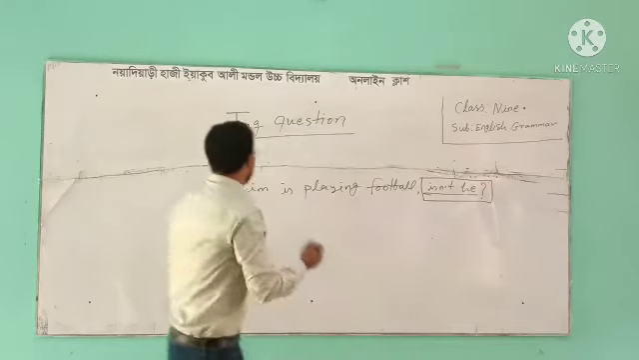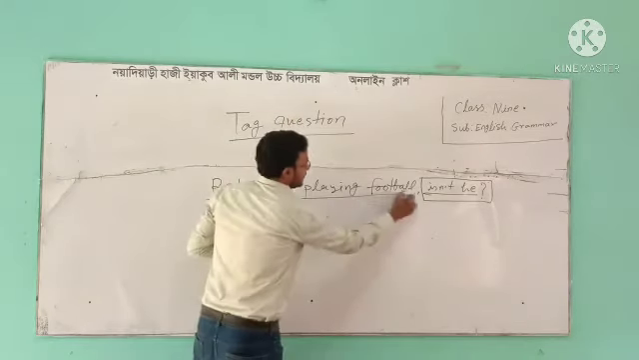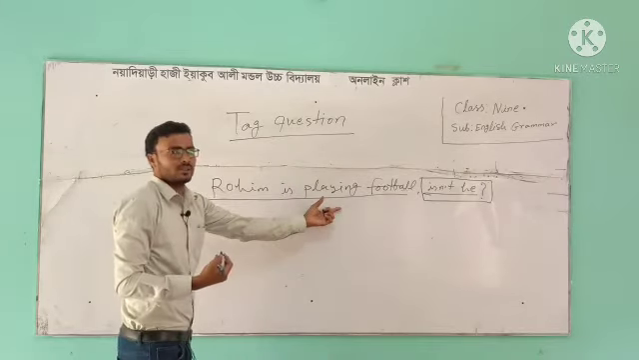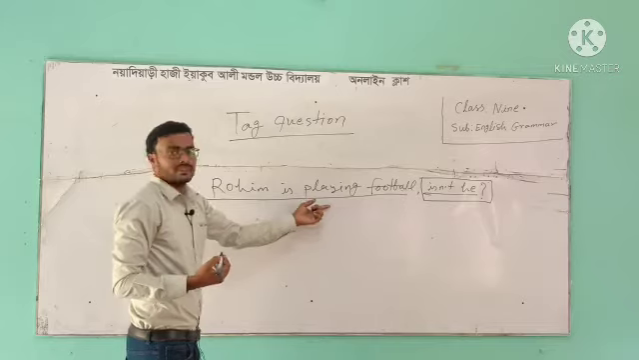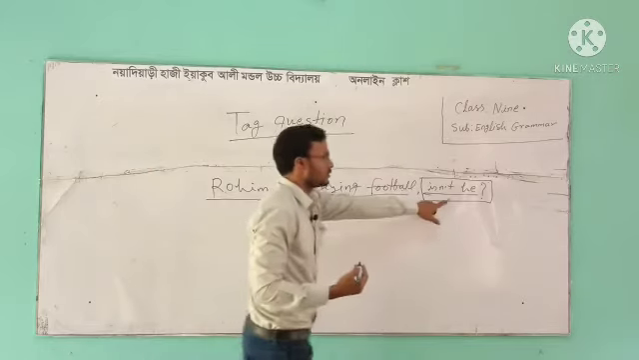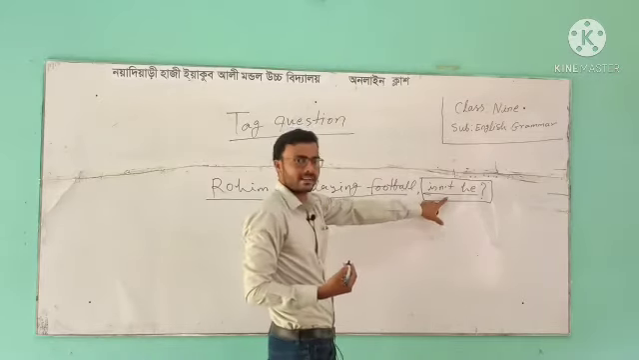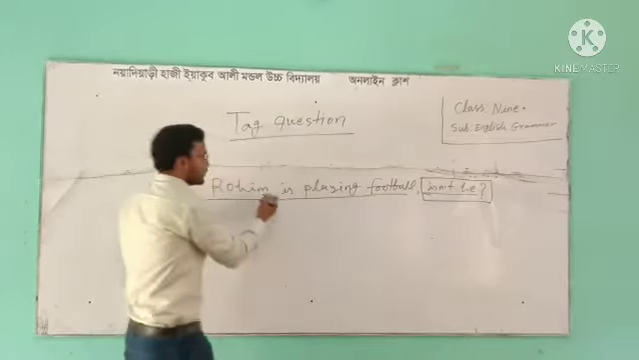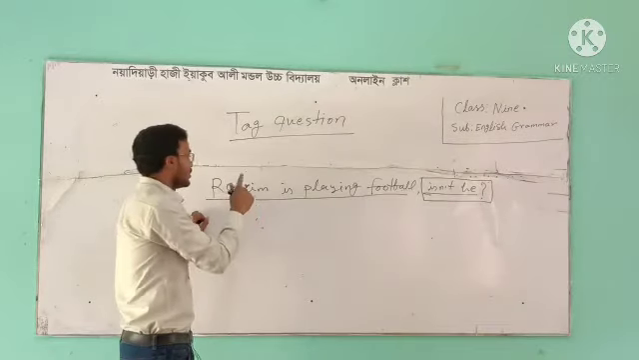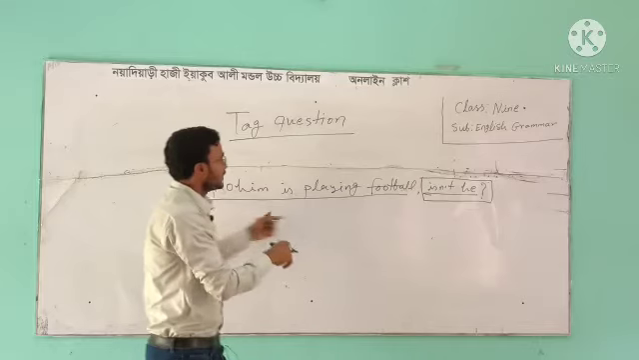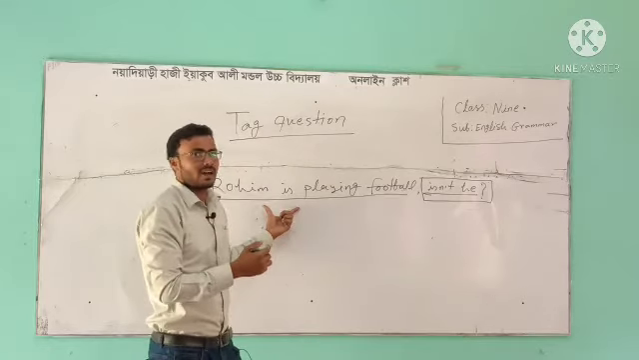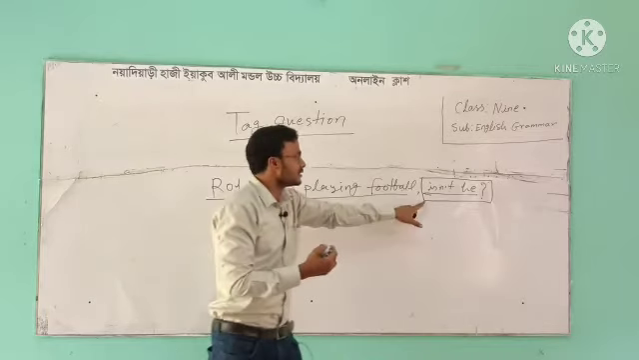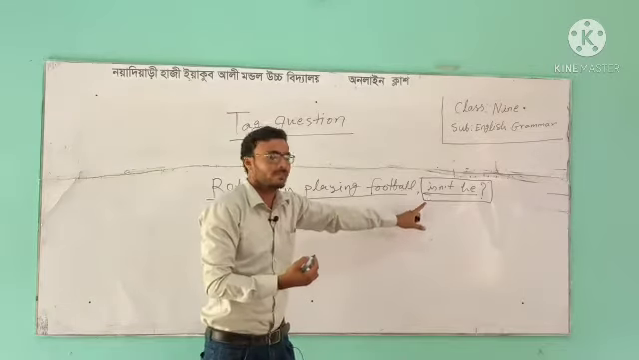So, if we look at the statement, Rohim is playing football. This is an affirmative statement, and the tag question form is negative. So, from the sentence we get: if the statement is an affirmative statement, then the tag question form will be negative.